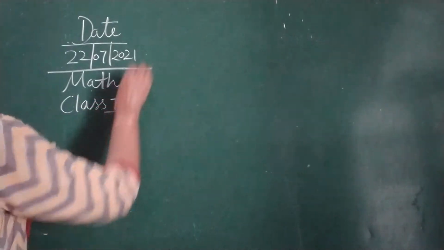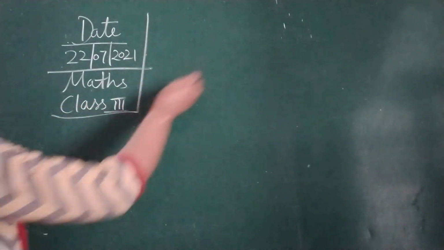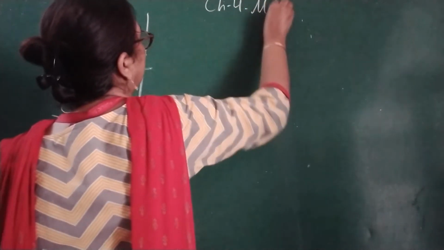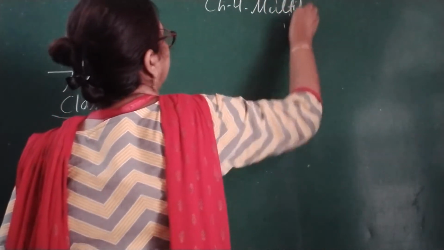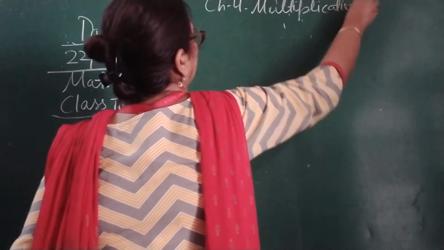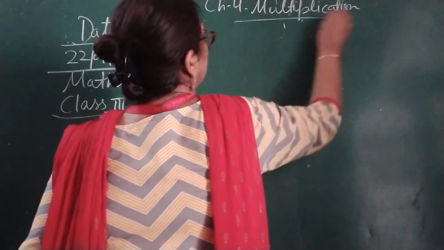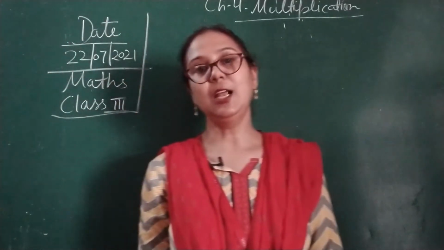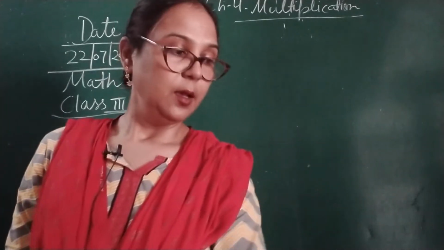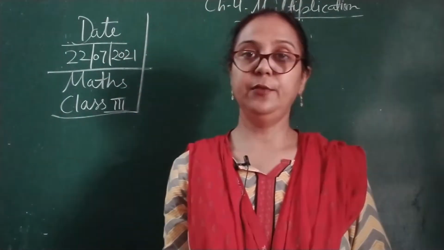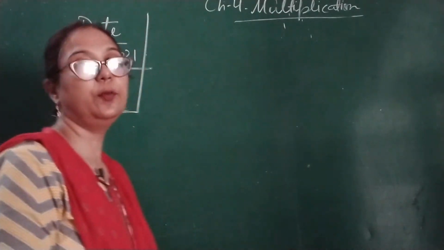Our topic is chapter number 4, that is multiplication. Now we are going to start exercise number 4.4, children. Exercise number 4.4.